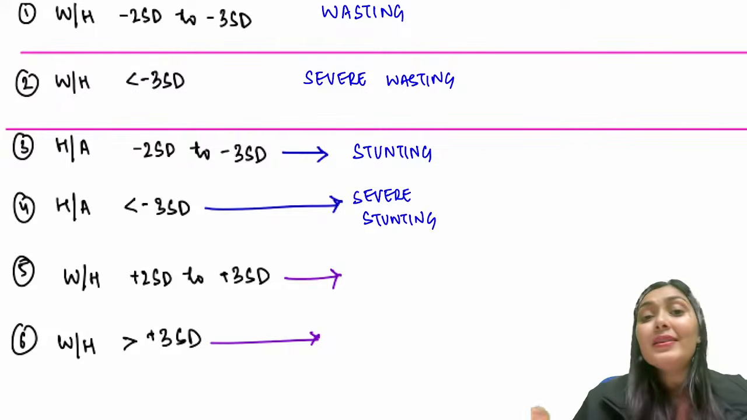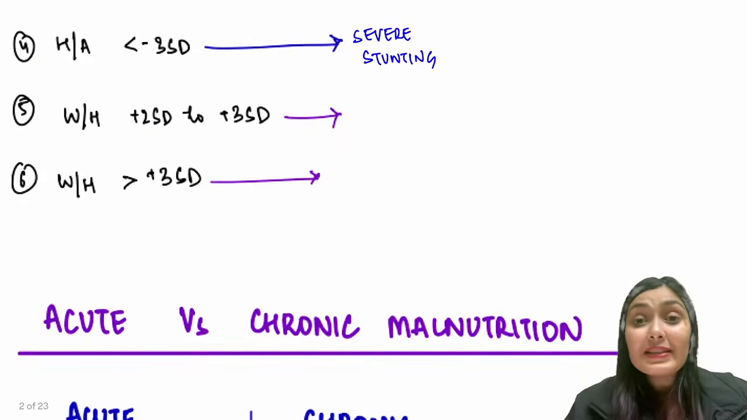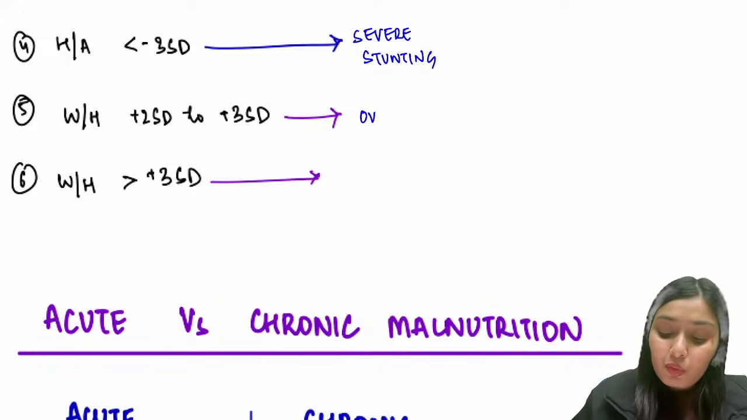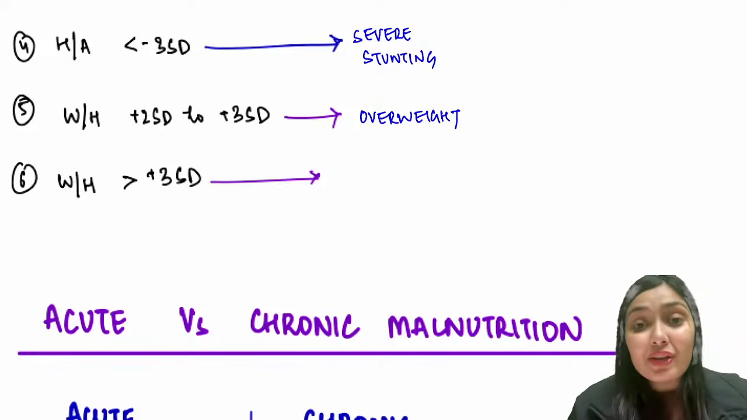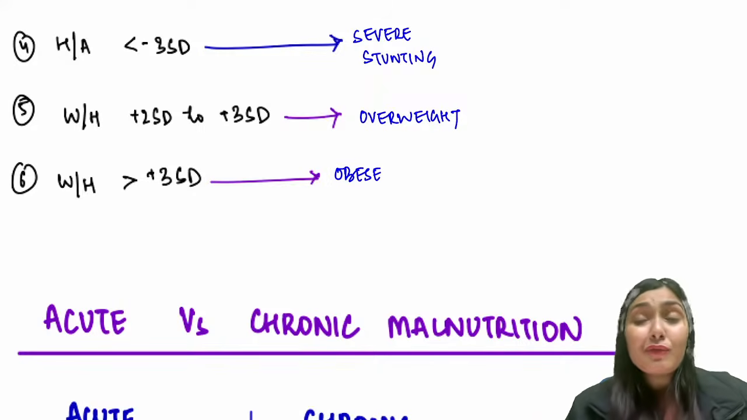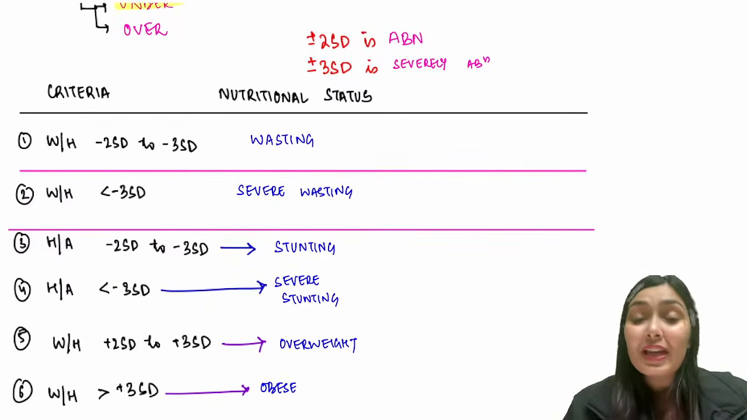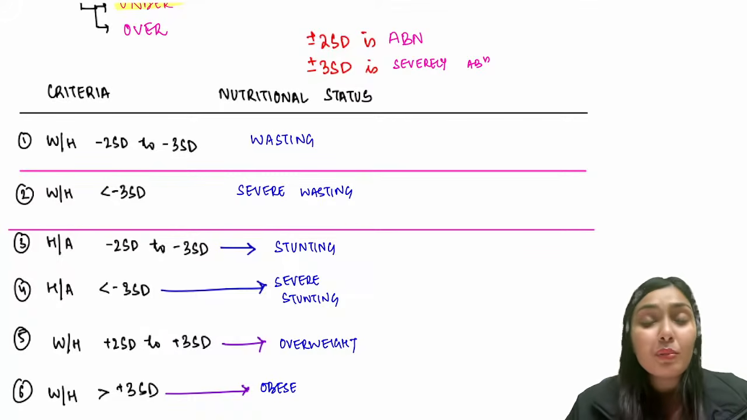On the other hand, if weight is on the higher spectrum, weight for height between plus 2 and plus 3 standard deviation, will this child be overweight or obese? Definitely this child will be overweight. If it crosses plus 3 standard deviation, this will become an obese child. So if you remember this concept that anything beyond plus minus 2 is abnormal and anything beyond plus minus 3 standard deviation is severely abnormal, you can easily get a hang of all of these definitions.